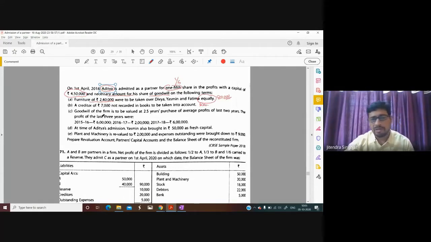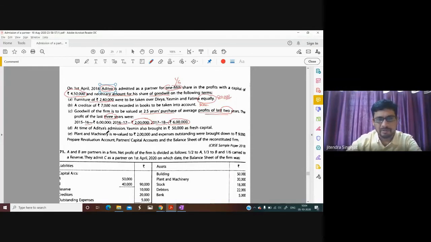Goodwill of the firm is to be valued at 2.5 years purchase of the average profit of the last 2 years. The profits of the last 3 years were given, meaning 15-16, 16-17 and 17-18. So this 2 lakh and this 6 lakh we will use, because it is mentioned here, last 2 years. Take the profit of the last 2 years for the purpose of goodwill.